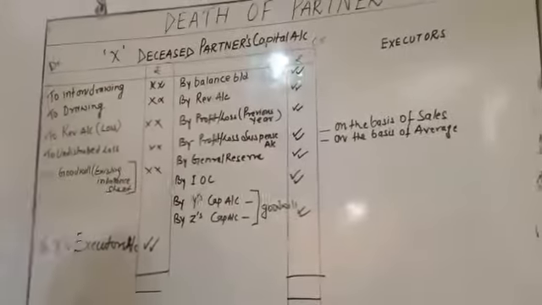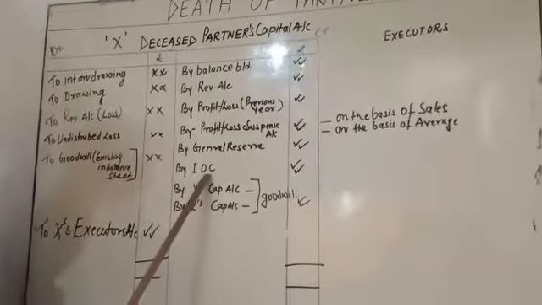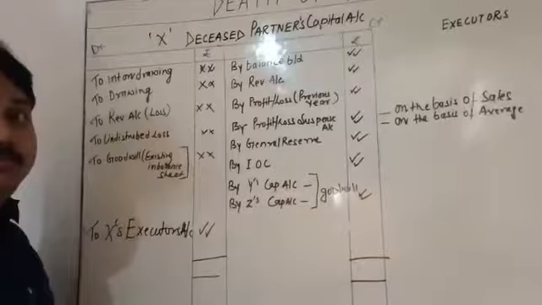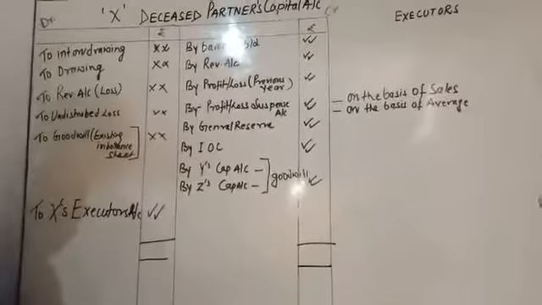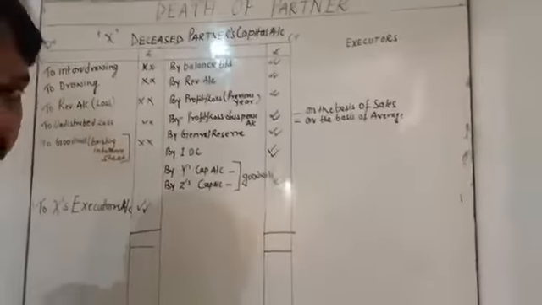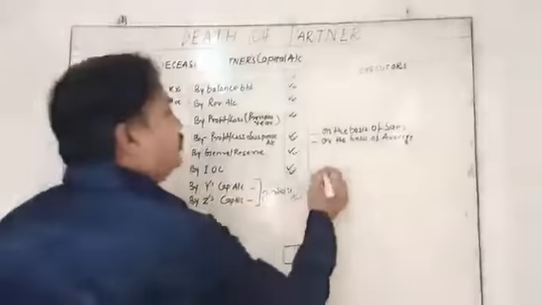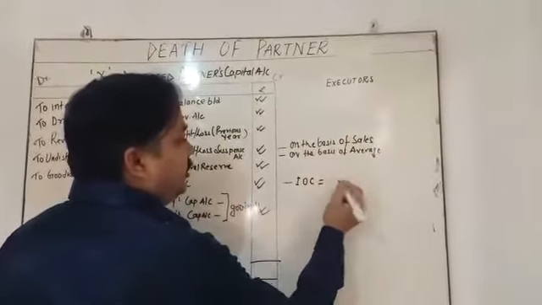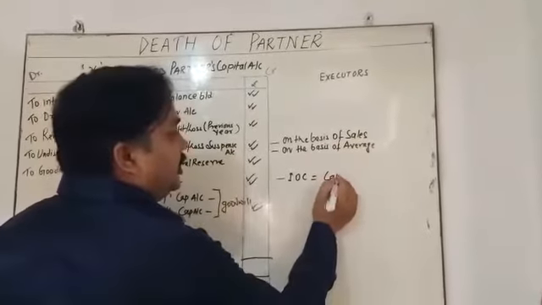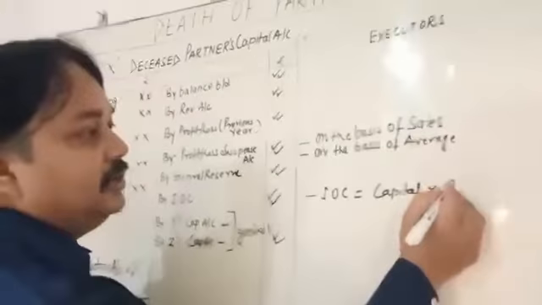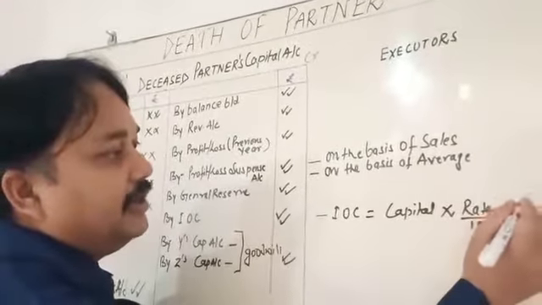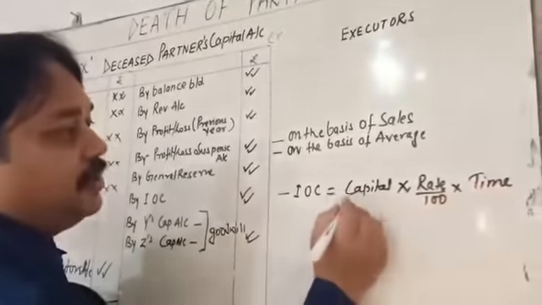If you are going to calculate IOC, you have to multiply by the time also. Date means the date of death.